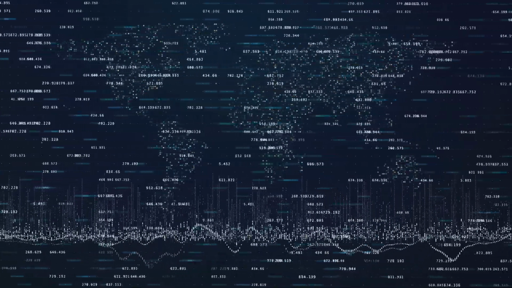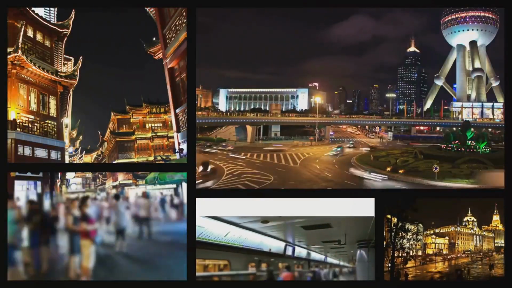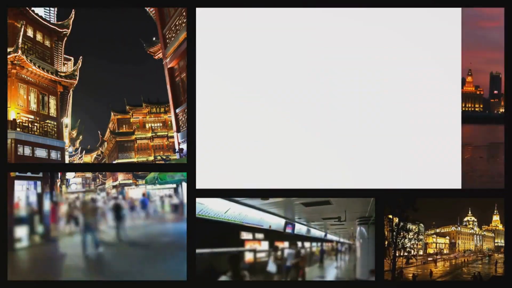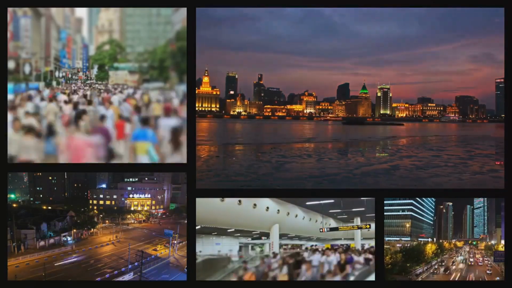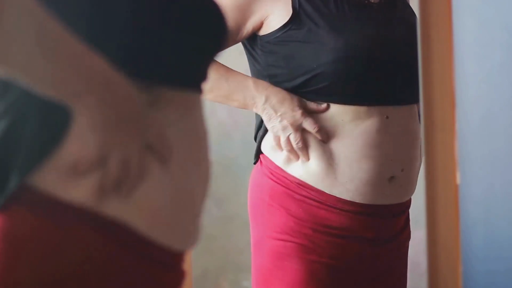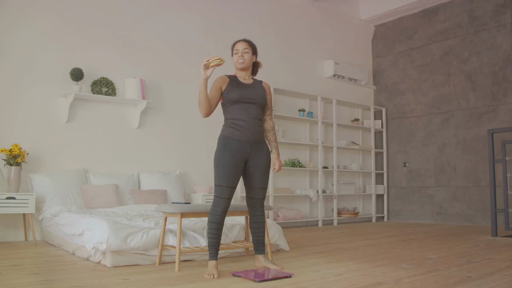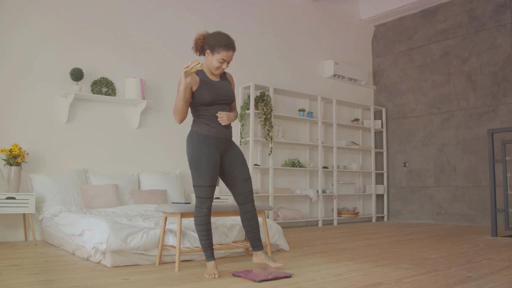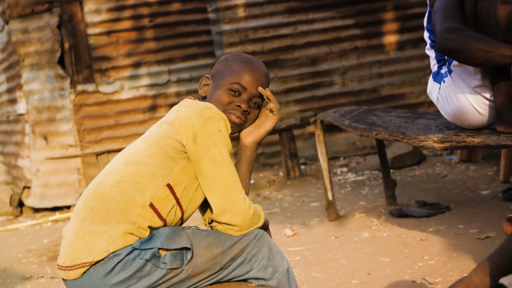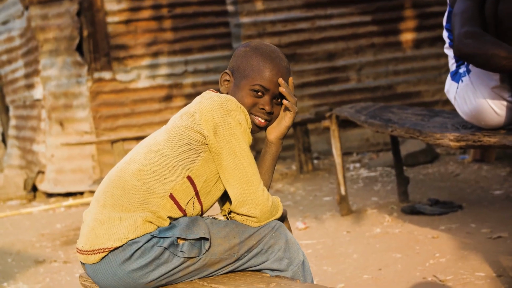We've explored how rapid urbanization and lifestyle changes are promoting insulin resistance. In China, a shift to urban living has led to an increase in sedentary behaviors and processed food consumption, contributing to rising insulin resistance rates. We've discussed how Western-style diets are replacing traditional ones, contributing to the problem. In Mexico, the adoption of a more westernized diet has resulted in one of the highest obesity rates globally, increasing insulin resistance prevalence. We've highlighted disparities in healthcare access, with diagnosis and treatment for insulin resistance varying greatly between and within countries. For example, in sub-Saharan Africa, many go undiagnosed due to limited healthcare resources.